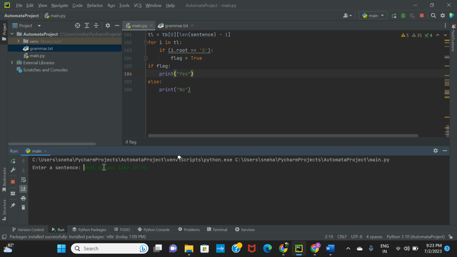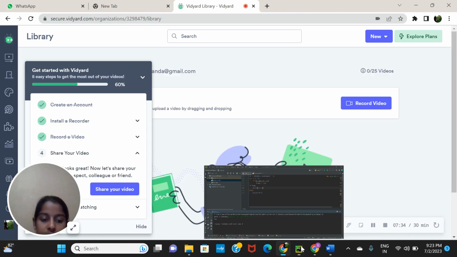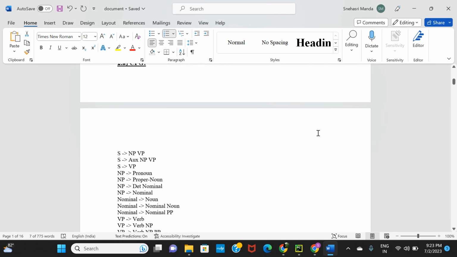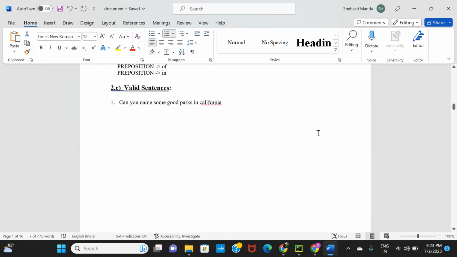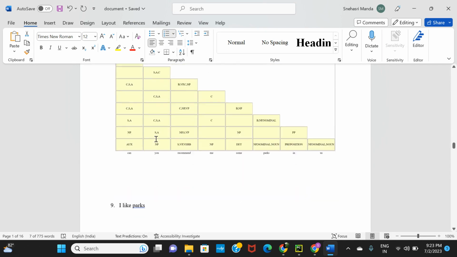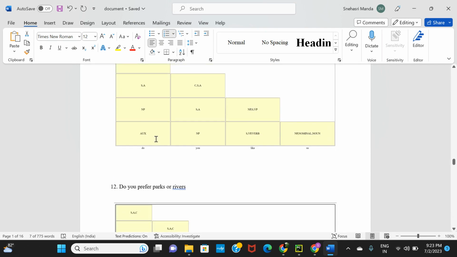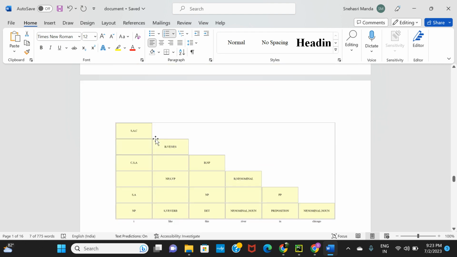If we see till now, all the sentences which we executed are returning an output yes, which means that they are valid sentences. And if we give any of the invalid sentences as an input, the expected output is no. So we shall see the invalid sentences as well now. We shall check three of the invalid sentences. These are the CKY tables for both valid sentences and invalid sentences.